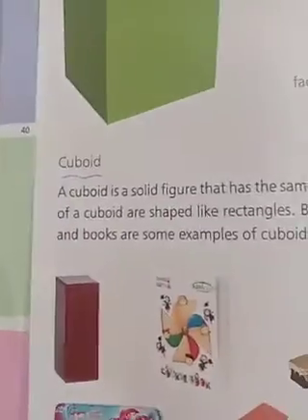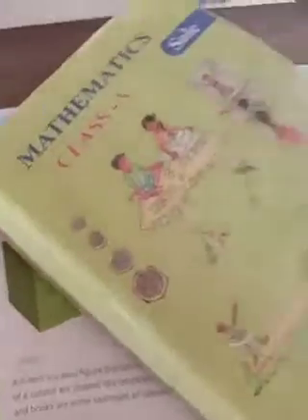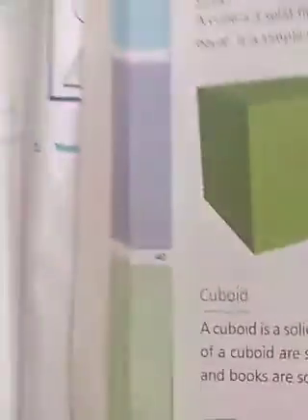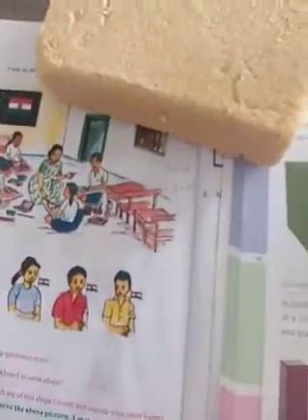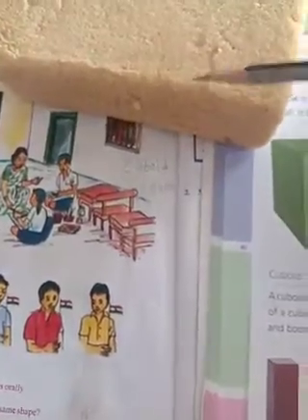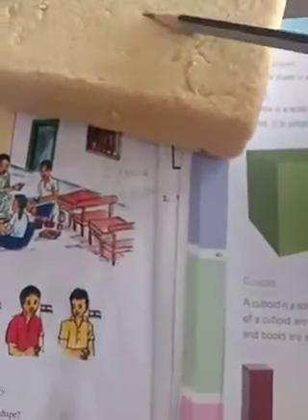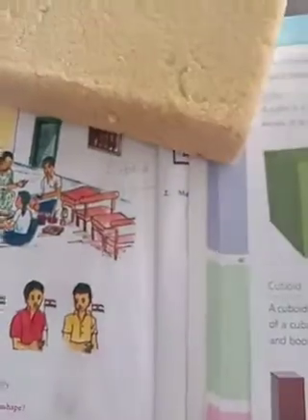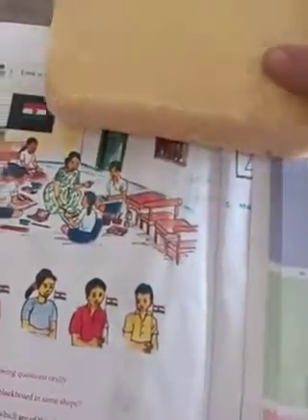Duster. Book, which shape? This is also a cuboid shape. So how many faces? 1, 2, 3, 4, 5, 6 also. See here, I am showing an example, a brick, same like the duster. How many faces here? 1, 2, 3, 4, 5, 6 faces. Okay, 6 faces.